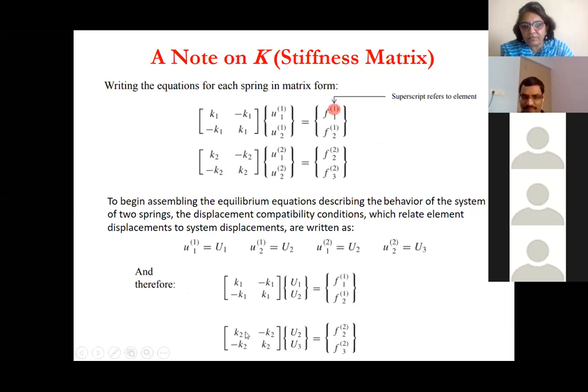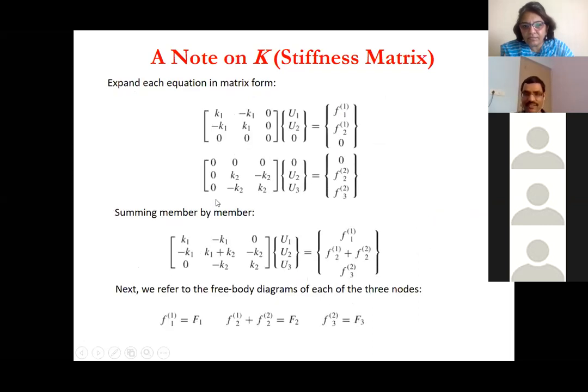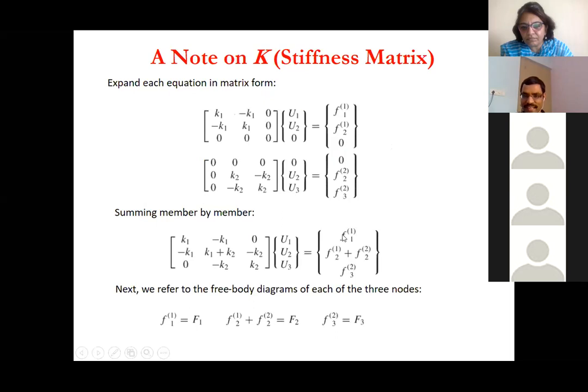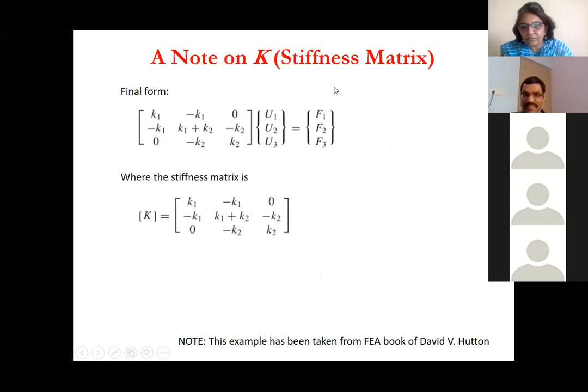Once you expand, you have these two, and then you sum them member by member. In the two spring system, you see K1, K2, and then your external U1, U2, U3. Here, your free body diagram tells that F1 is equal to F1, F2 is equal to F2 plus F2. So you are substituting that, and you are getting this form. So for the two spring system, this is the stiffness matrix.